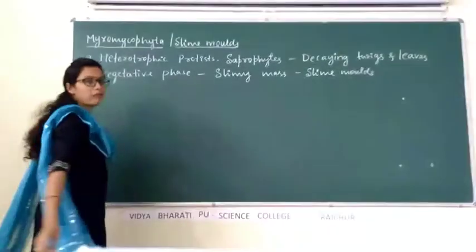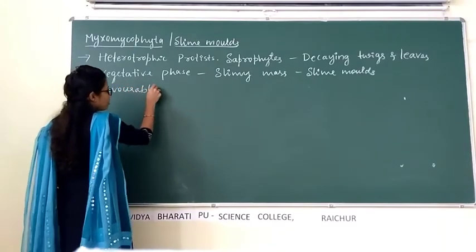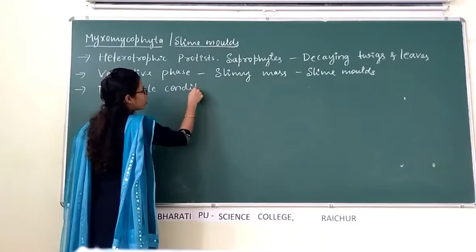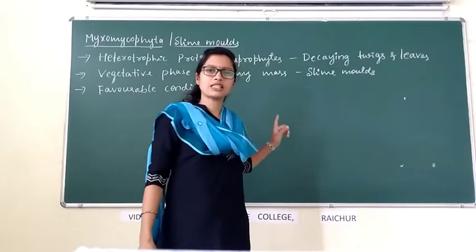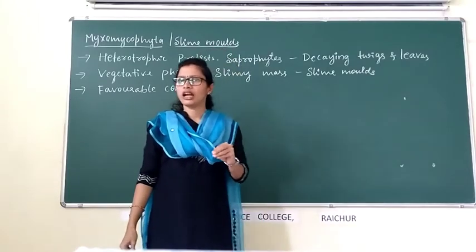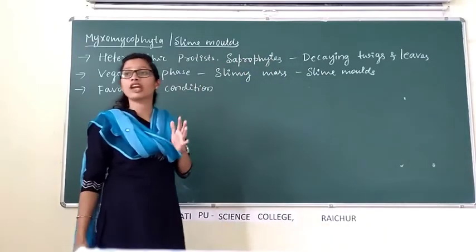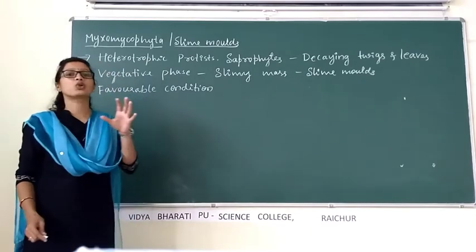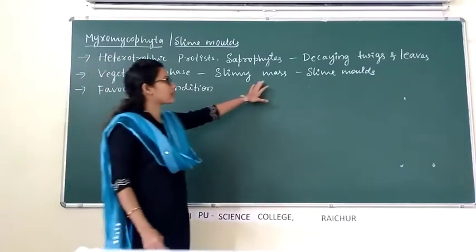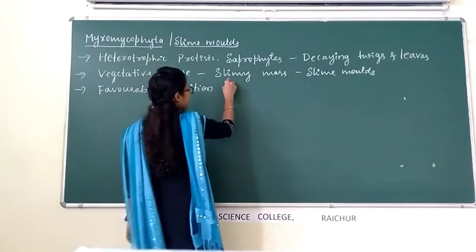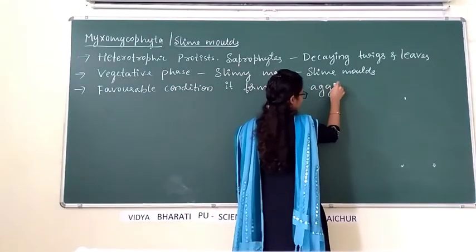During favorable condition, which is suitable for their growth, meaning food and water are available and temperature is suitable for their growth and multiplication, these slime molds form an aggregation.